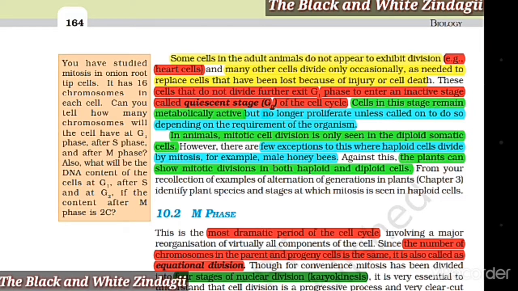In animals, mitotic cell division is only seen in the diploid somatic cells. However, there are few exceptions to this where haploid cells divide by mitosis, for example, male honeybees. Against this, the plants can show mitotic division in both haploid and diploid cells. From a recollection of examples of alternation of generations in plants, identify plant species and stages at which mitosis is seen in haploid cells.